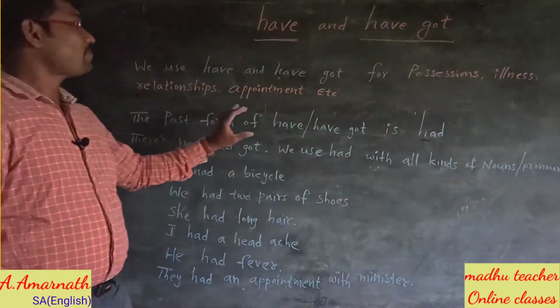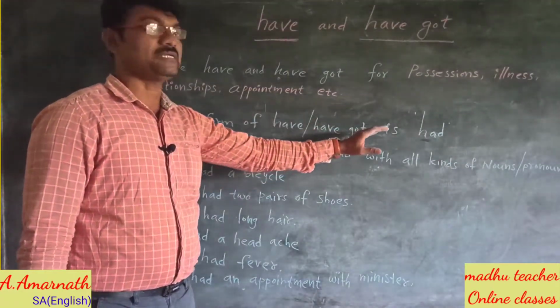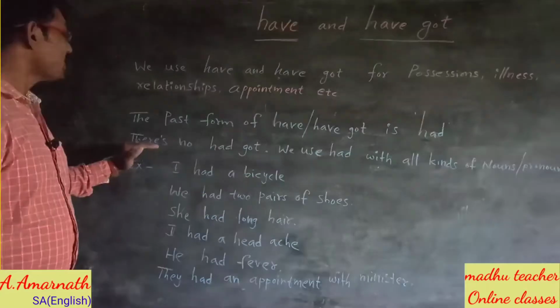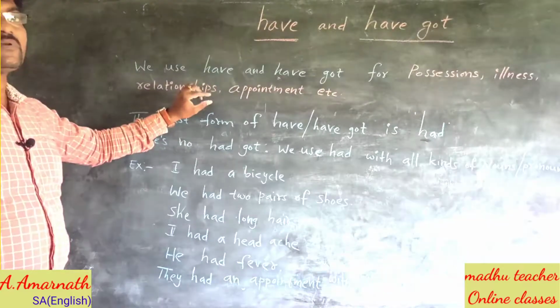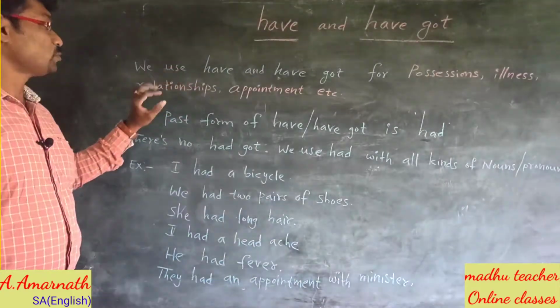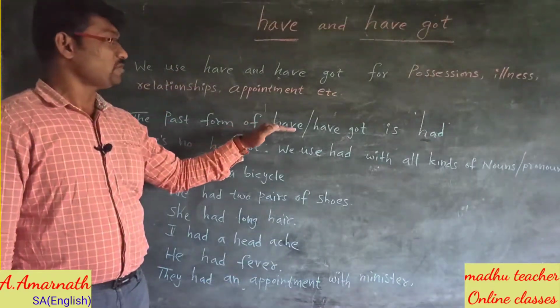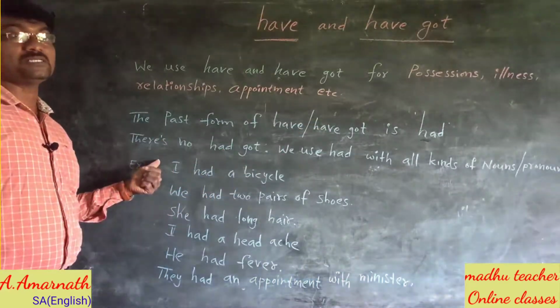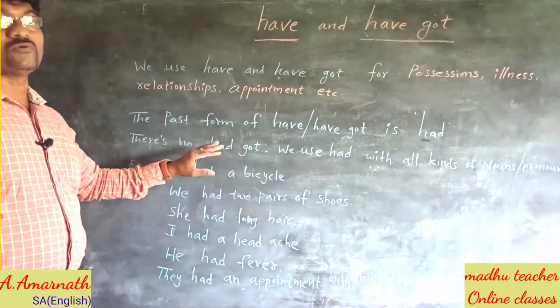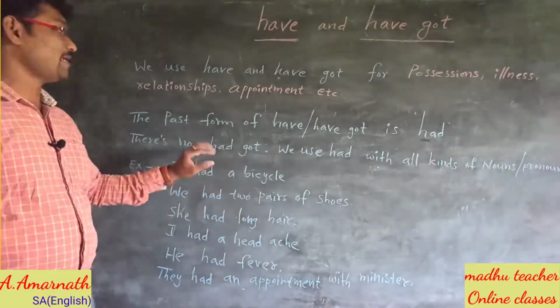The past form of have or have got is had. There is no had got. When we talk about present situation, we use have or have got, but when we talk about the past, we use had only.